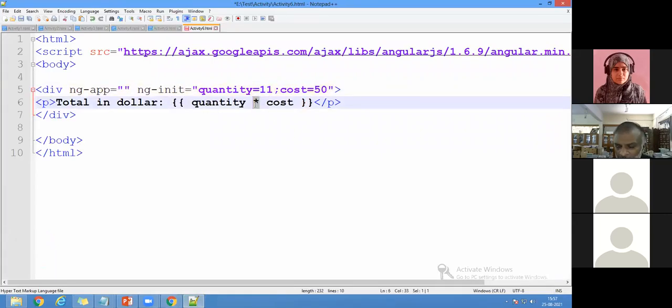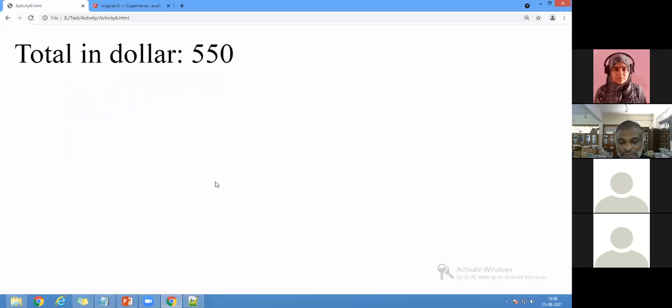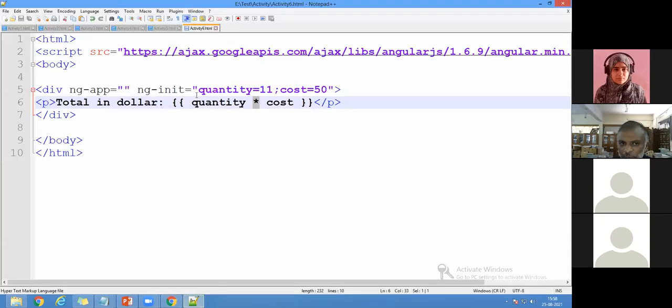And whatever the operation, not only multiplication, whatever operation you want. Suppose you want to get the students' marks and find the average, we can do it. Whatever you want, you can write it on your own, depending upon your client requirement. Now I'm going to save, and once again run the program. You can see the value changes automatically. Very simple concepts to make it init.